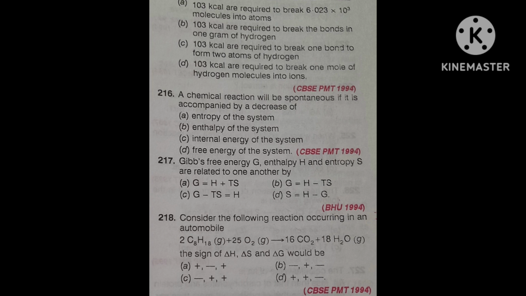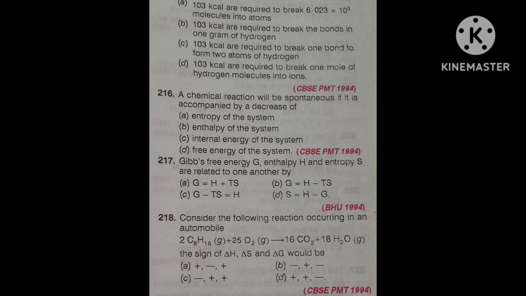Its correct answer is option B, calcium carbonate in gaseous form, which converts to calcium oxide solid plus CO2 gas.